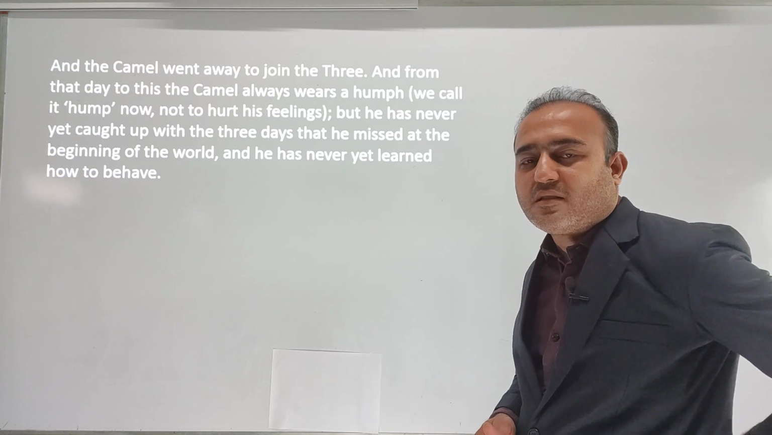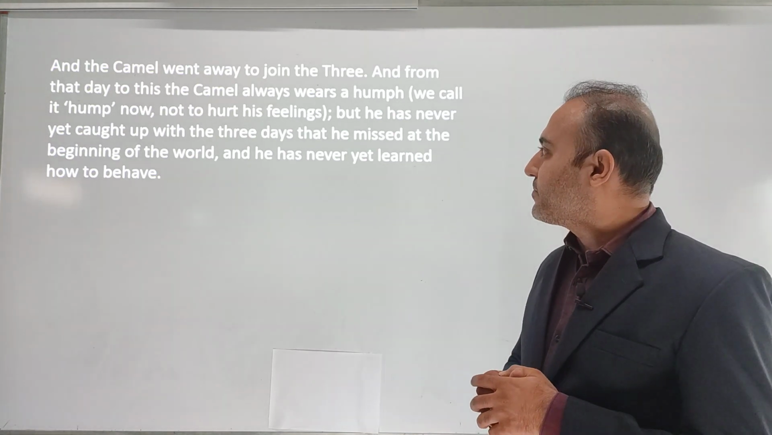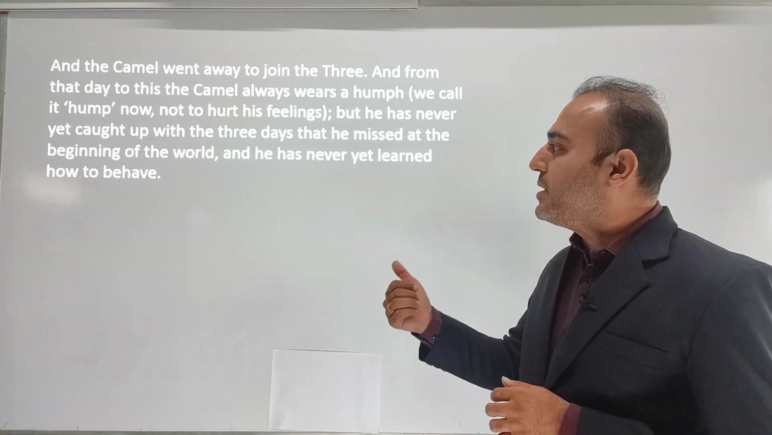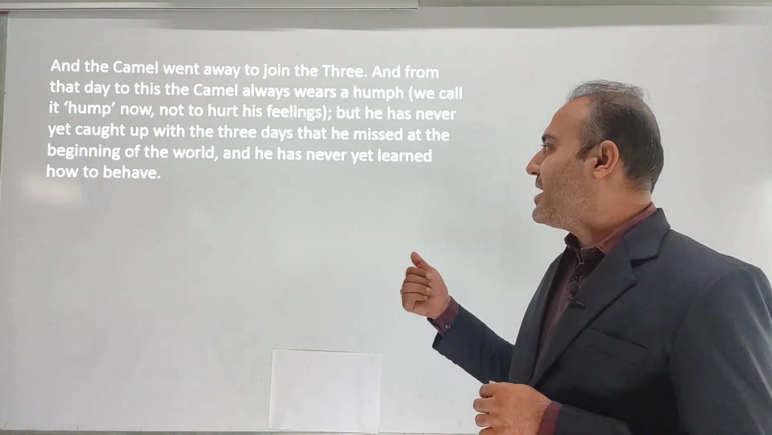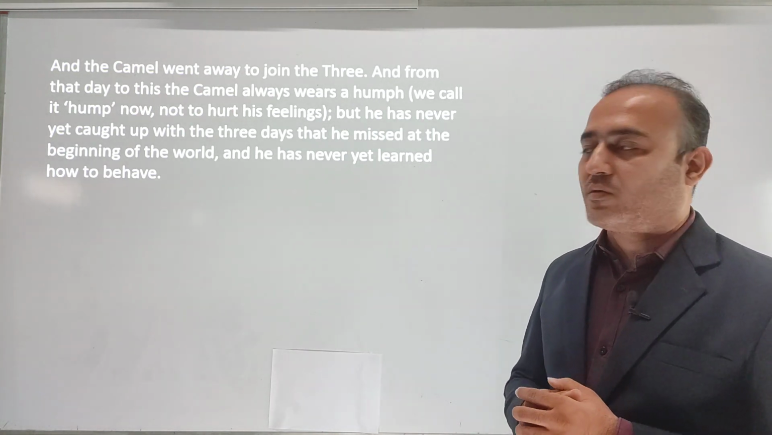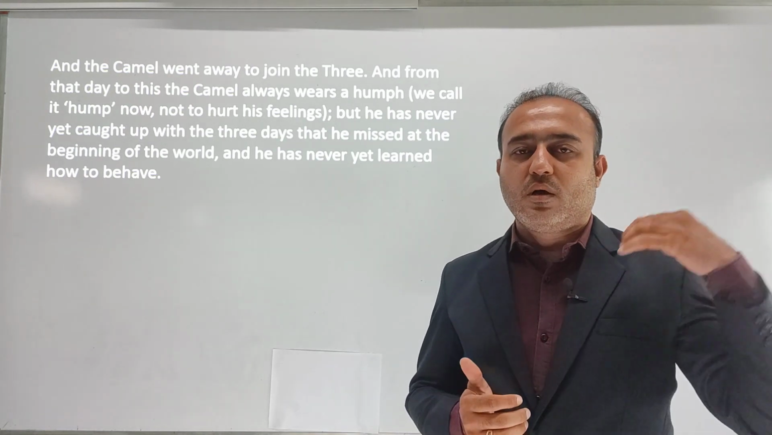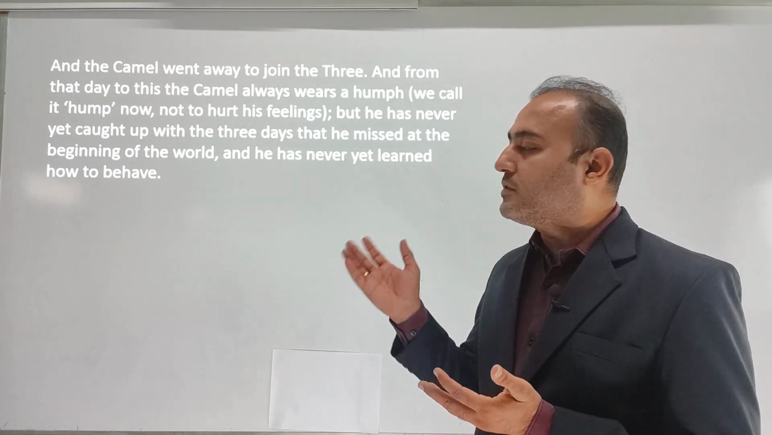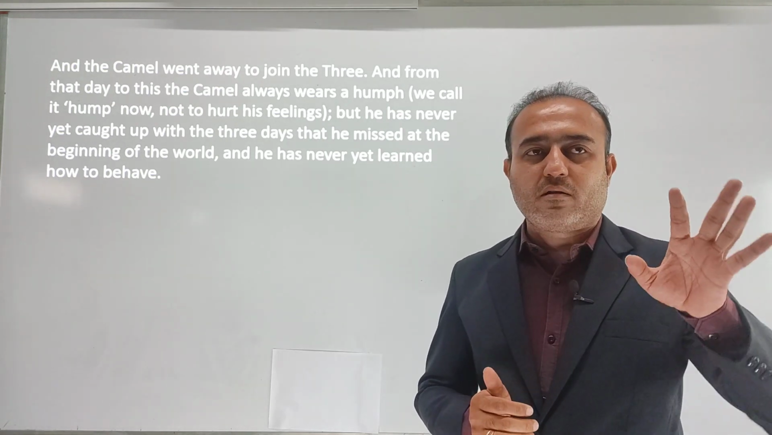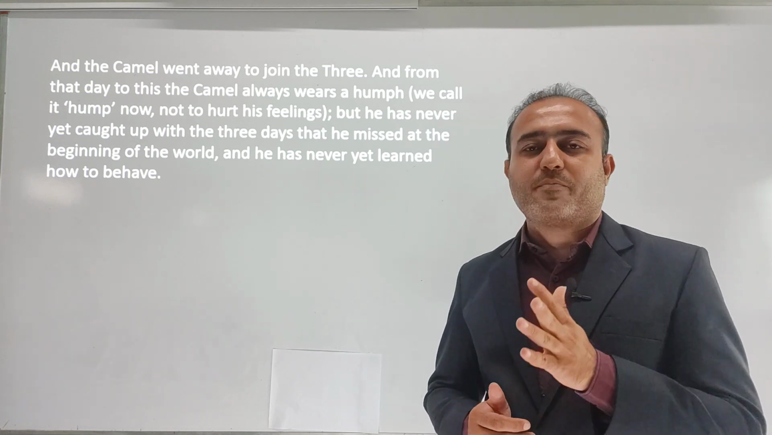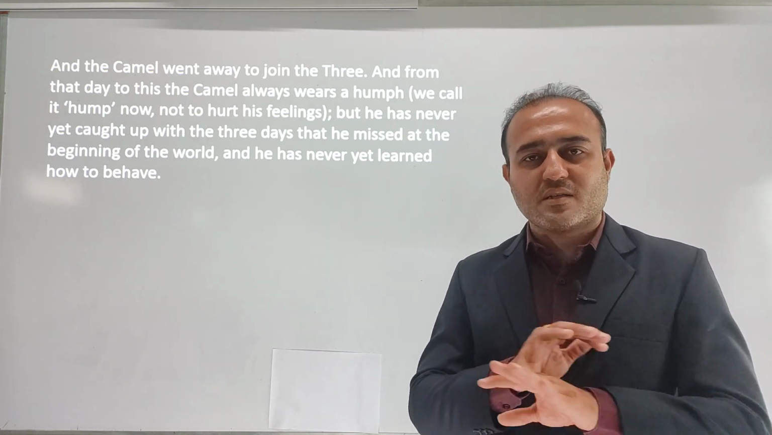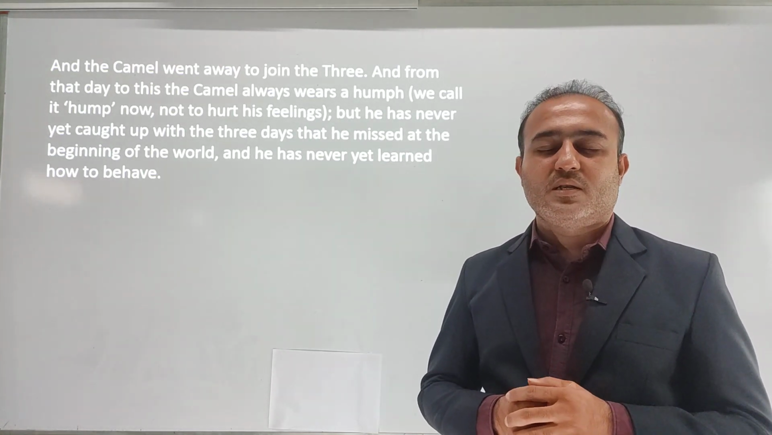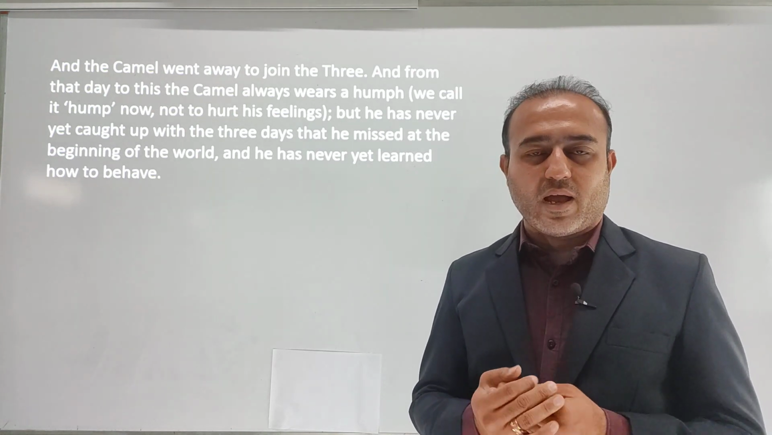That means we have seen the hump on the back of a camel. But he has never yet caught up with the 3 days that he missed at the beginning of the world, and he has never yet learned how to behave. So at the end, though a hump had grown on his back, he never did catch up with those 3 days. That means he never completed the work of those 3 days. Now at present the camel does the work, but those 3 days of work are still pending, and he has never yet learned to behave. That means he still doesn't know how to behave with others and to do the work.